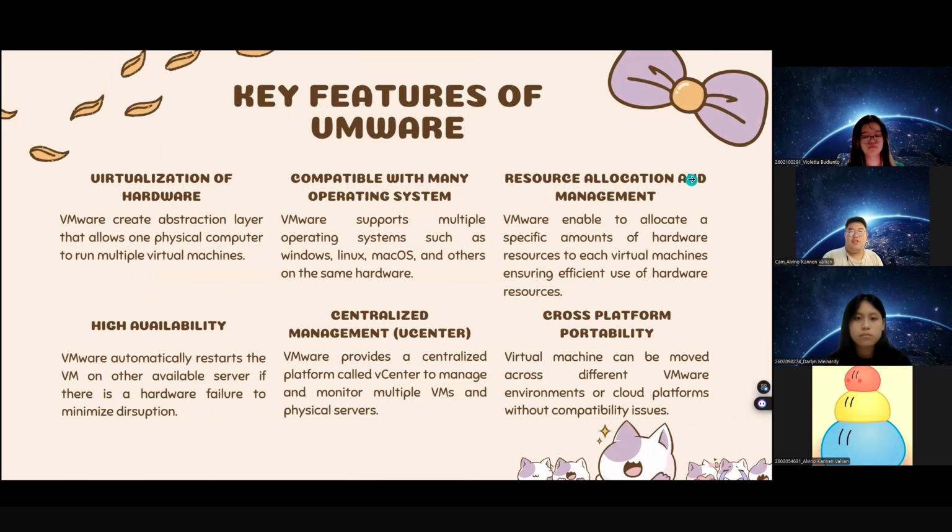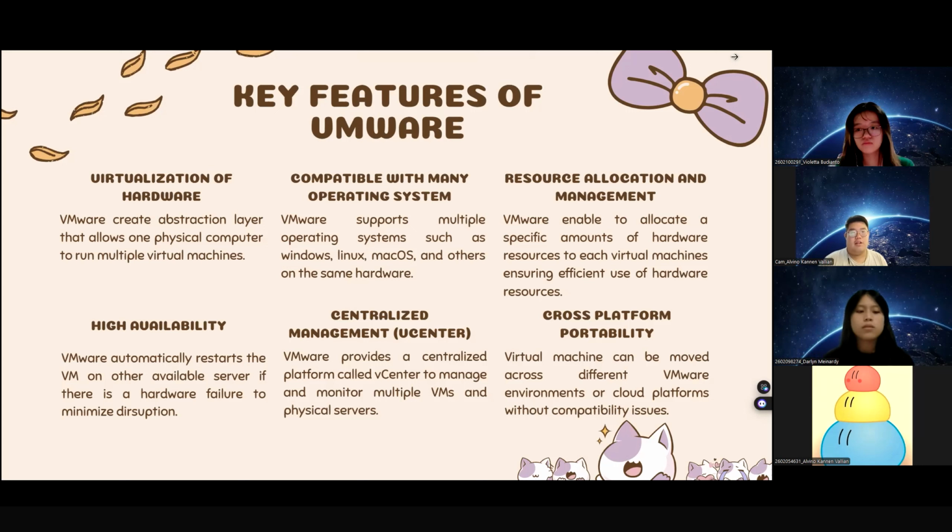Next is the key features of VMware. First is virtualization of hardware. Like in the explanation, VMware creates an abstraction layer that allows one physical computer to run multiple virtual machines. Second, compatibility with many operating systems. VMware supports multiple operating systems such as Windows, Linux, macOS, and others on the same hardware. Third, resource allocation and management. VMware enables allocating a specific amount of hardware resources to each virtual machine, ensuring efficient use of hardware resources.